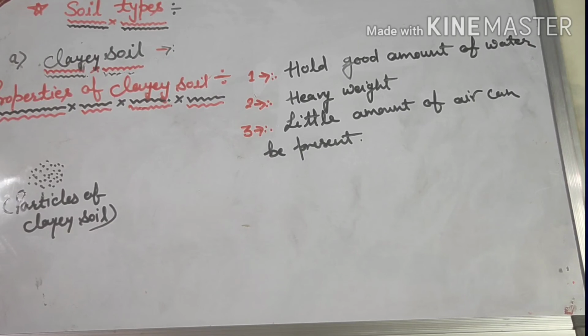This type of soil is also used for making pots, vessels. Because this soil has a good water holding capacity, this type of soil is also used for making pottery.